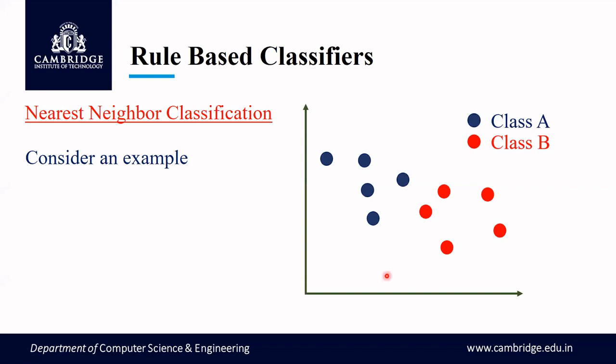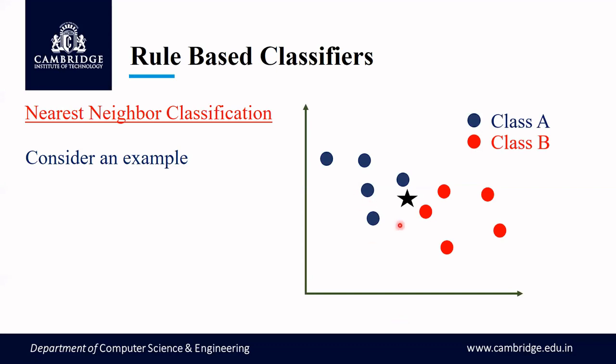Now I have a test set. Say I have one point, a star. Here I call the star a new point or the test point. Now I have to classify this test point: either it belongs to class A or it belongs to class B. For that, I'll be applying the K nearest neighbor.